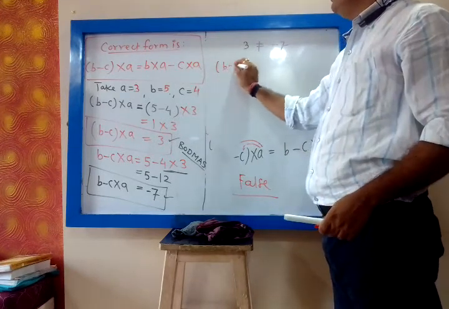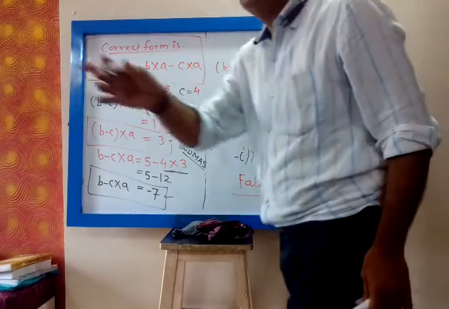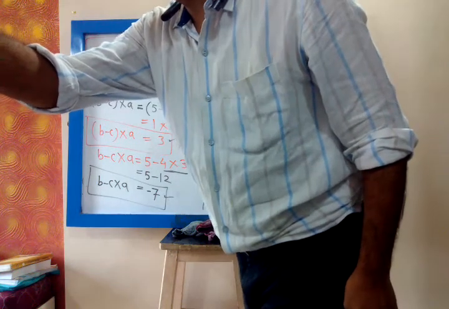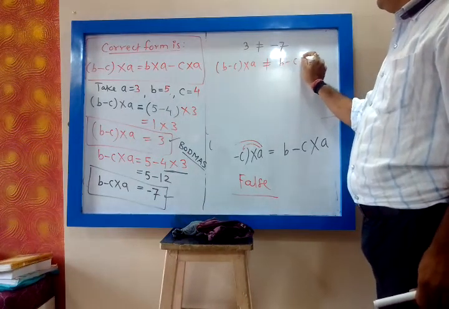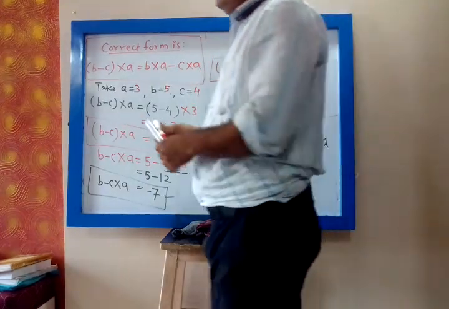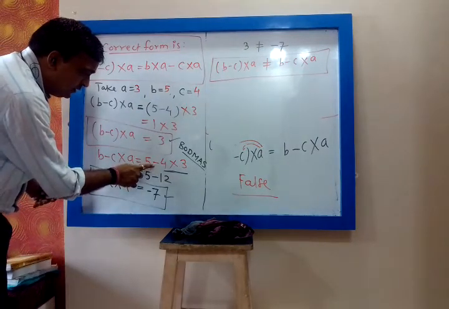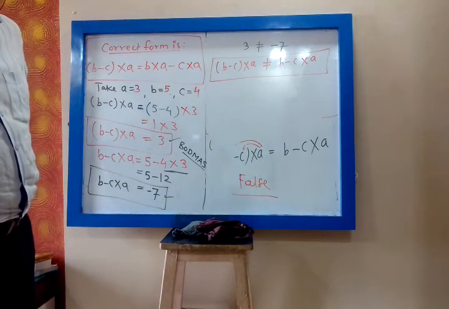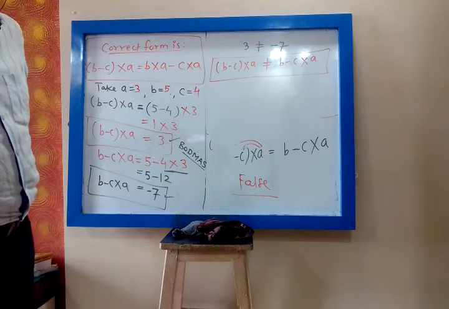So (B minus C) into A is not equal to B into A minus C into A. You can continue with that number, no problem. So what is important? Don't subtract first. You have to perform multiplication first.